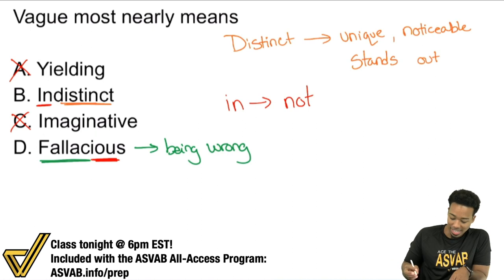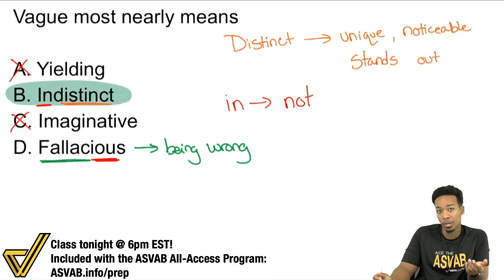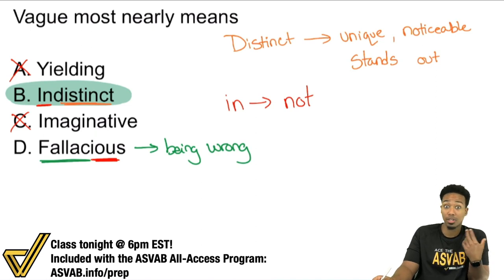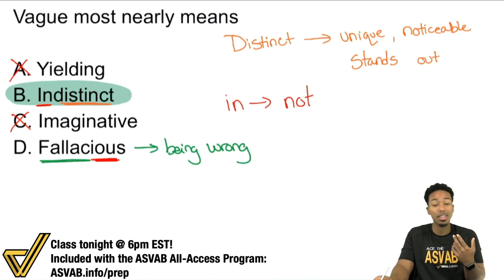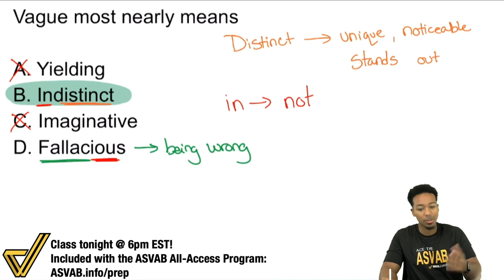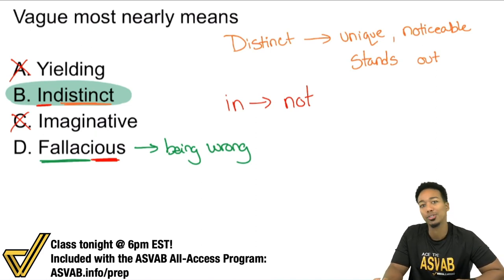So with that said, I'm going to go with indistinct, and that will be the correct answer here. Indistinct: not clear, not noticeable, doesn't stand out. Vague. Being vague means you're not being clear. You're not making the idea stand out. And so there it is. B is absolutely the answer.